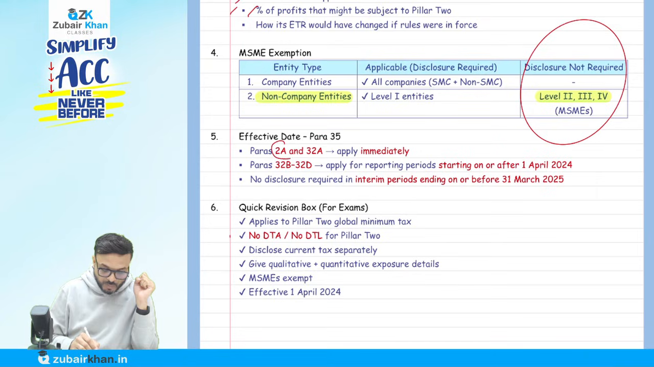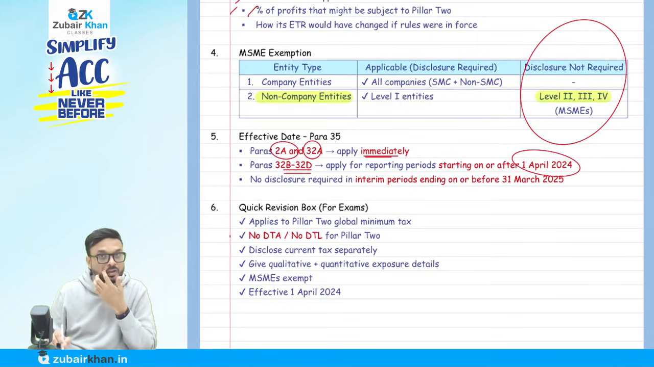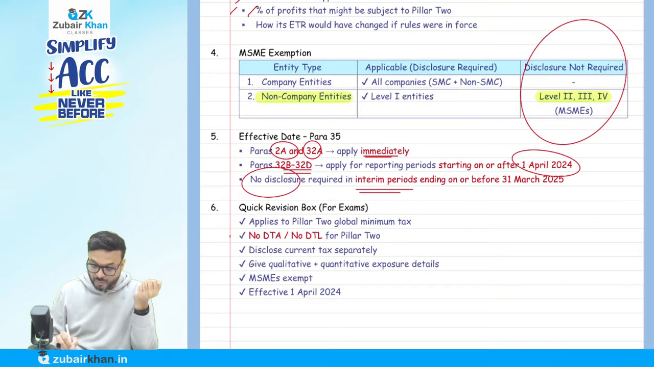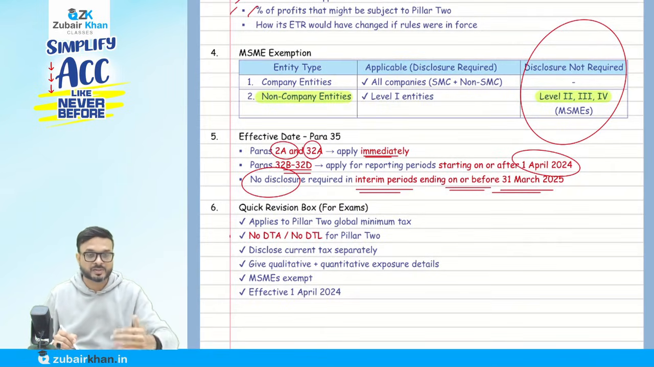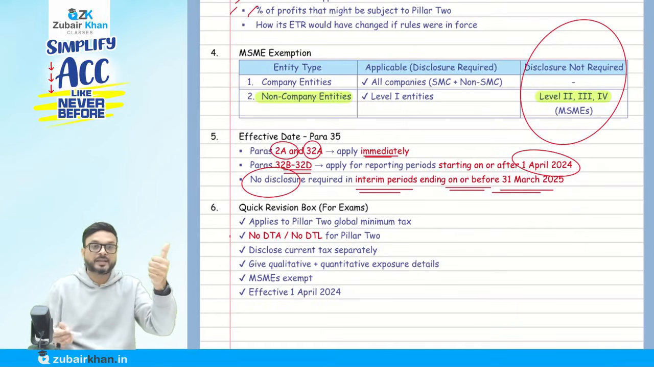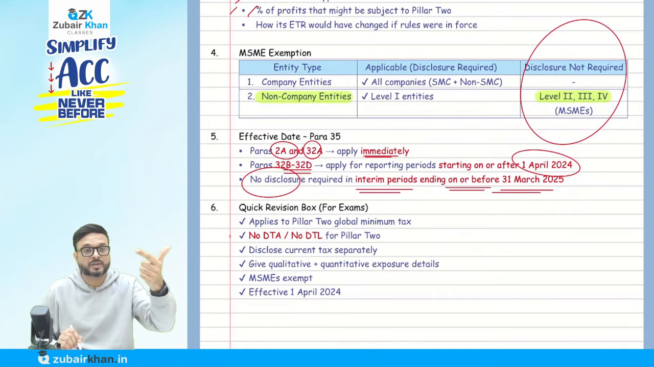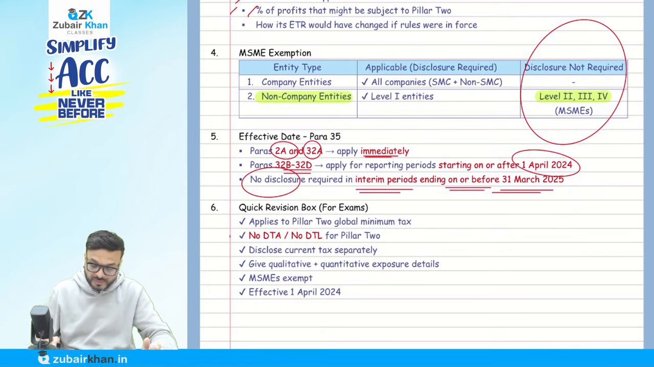Paras 2 and 32A are going to be effective immediately. Paras 32B to 32D are going to be applicable from 1st of April 2024, and no disclosure is required in an interim report before 31st of March 2025. So it is going to be applicable. But remember the point: no deferred tax asset and liability. If I am paying the taxes, obviously we are going to account for them. We'll show them separately.